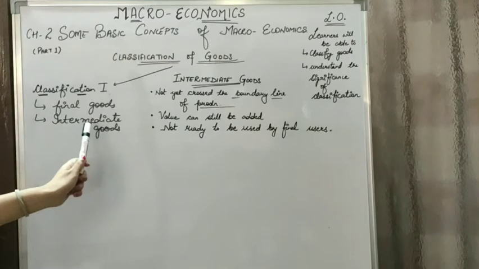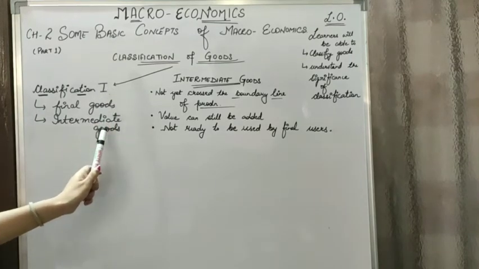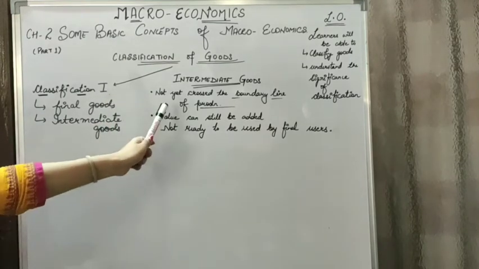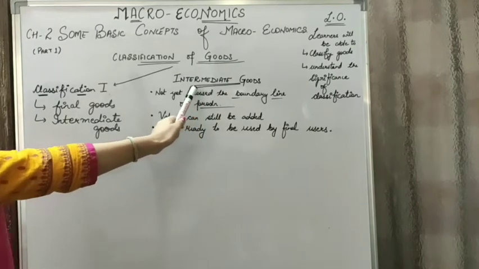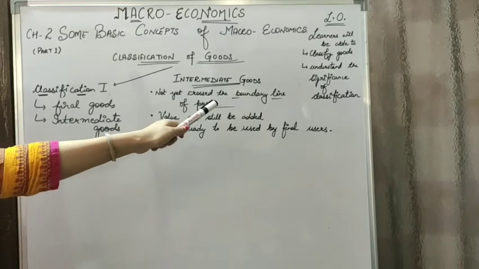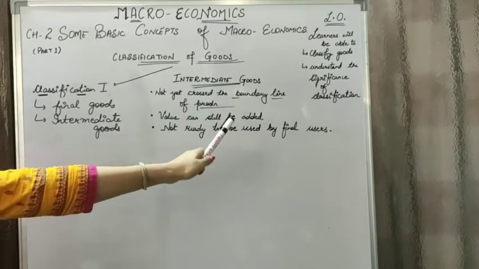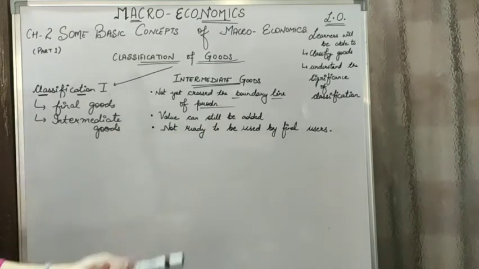Moving towards the second category of classification 1, that is intermediate goods. These are the goods which have not yet crossed the boundary line of production. We are already done with the meaning of boundary line of production, that is being out of the process of production. So these are the goods which are not yet out of the process of production. Value can still be added to them, and these are not ready to be used by the final users.